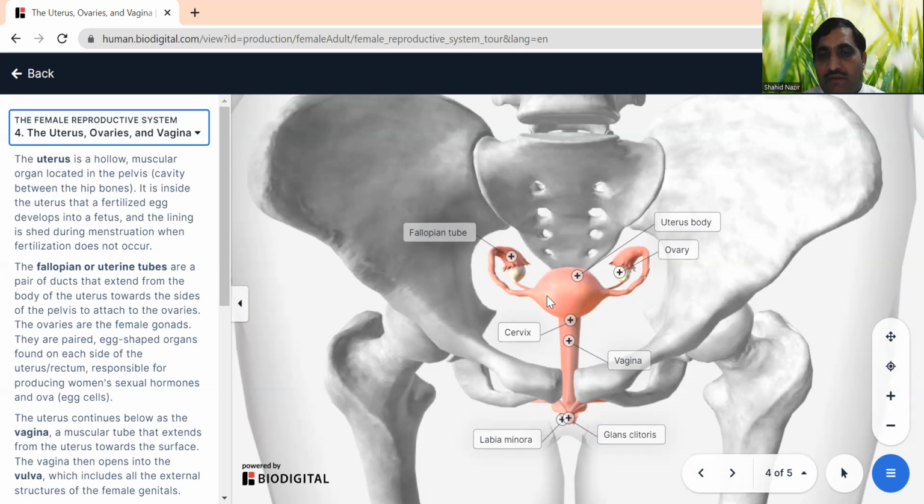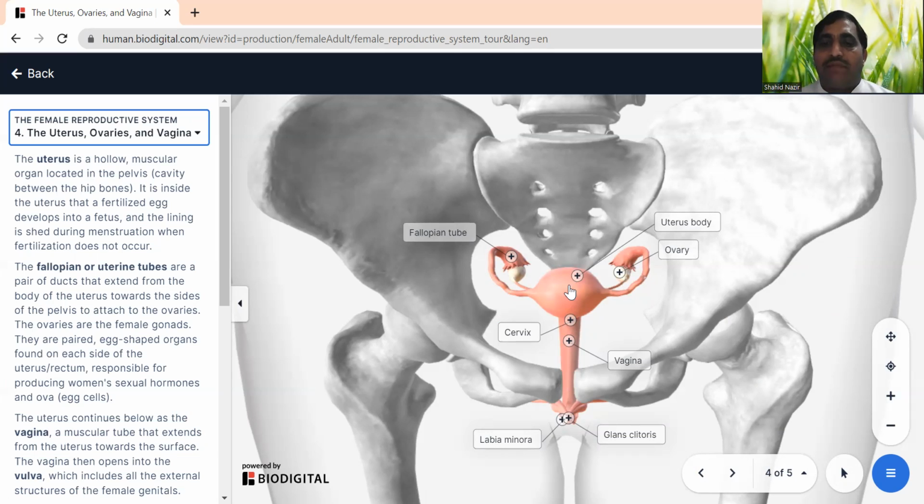The baby will develop here. But if no baby comes, the lining of the uterus will shed and be expelled out of the body in the form of menstruation, or menses. So it's very simple.